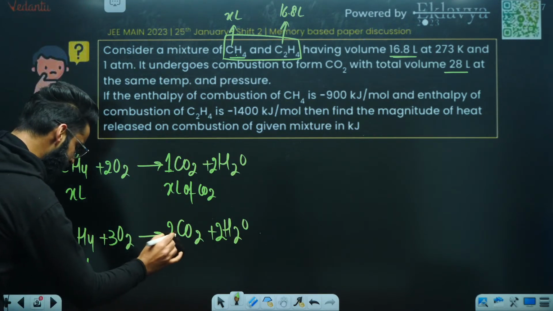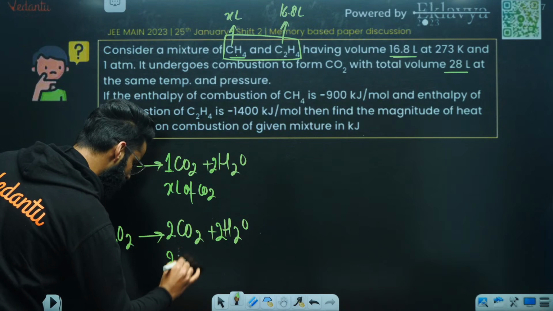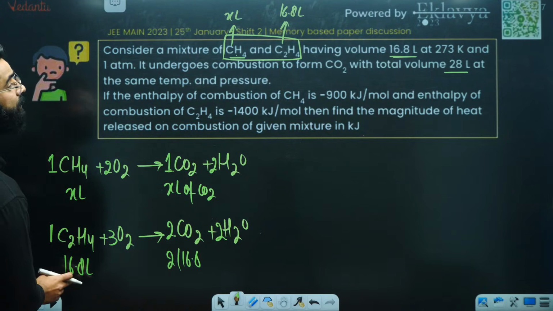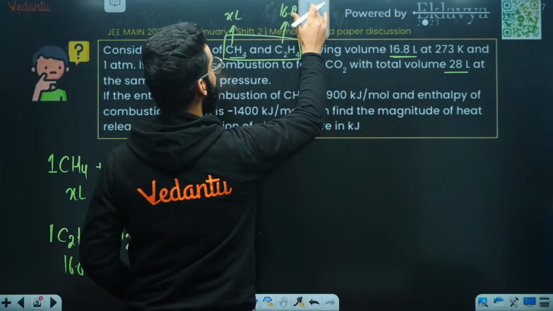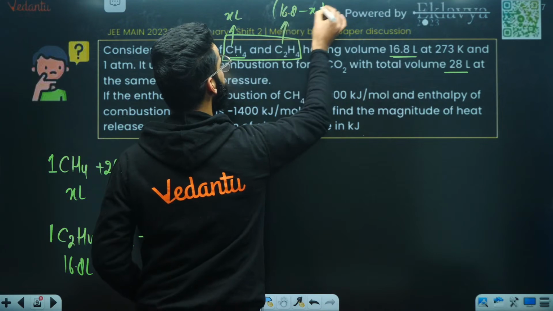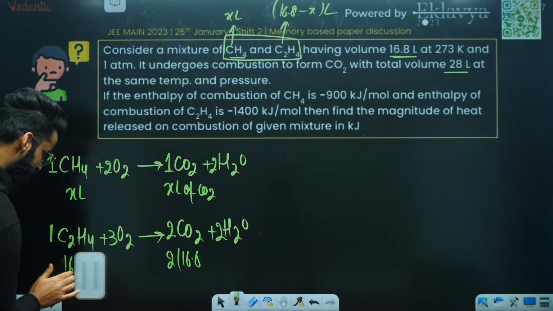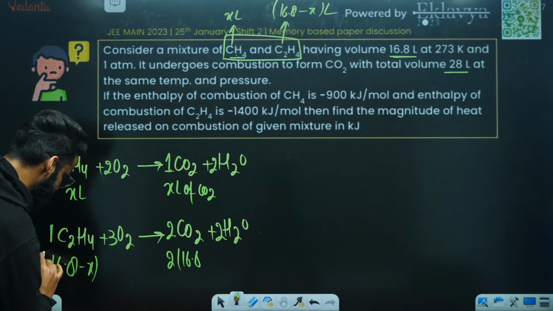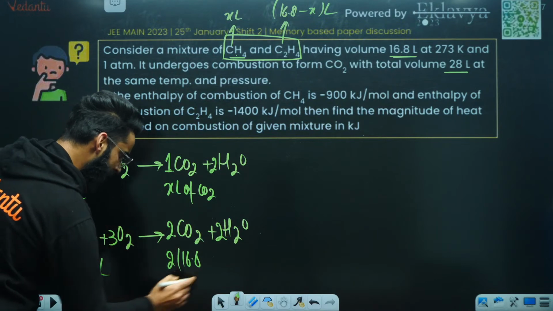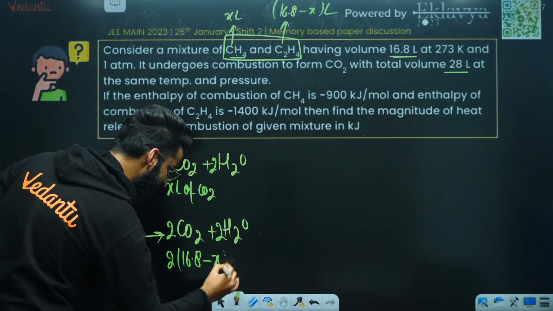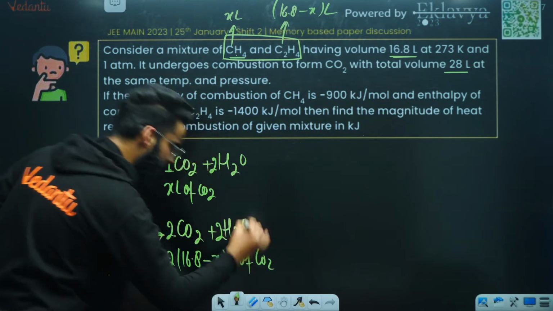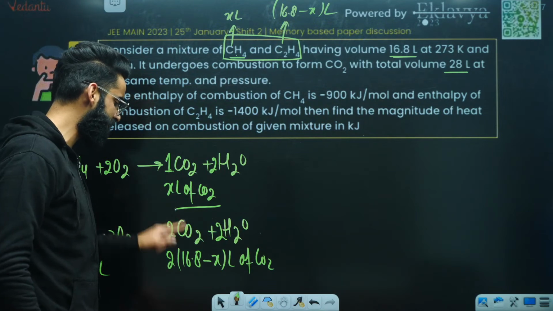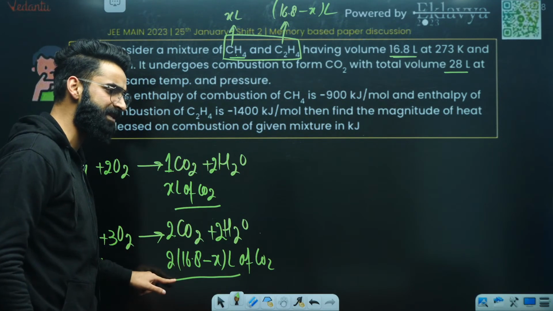Similarly, 1 liter gives 2 liters. So 16.8 minus X liters are going to give me 2 into 16.8 minus X liters of what? Of carbon dioxide. Perfect. So from these two reactions, X liters of carbon dioxide are being released from the first reaction, and these many liters of carbon dioxide are being released from the second reaction.